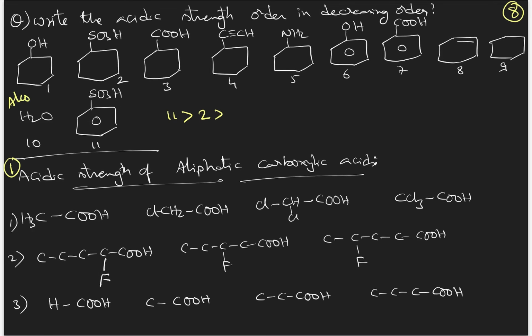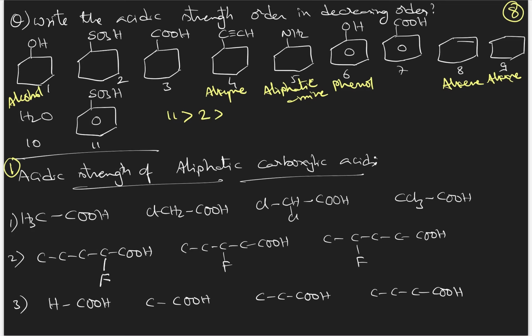This is an alcohol. Then this is a terminal alkyne. This is amine, then phenol, aliphatic amine, then alkene, alkane, maybe cycloalkane, then water, benzene, sulfonic acid. So you can write it, okay?